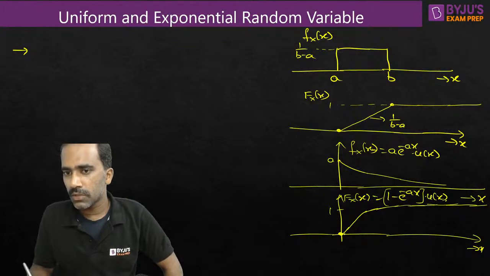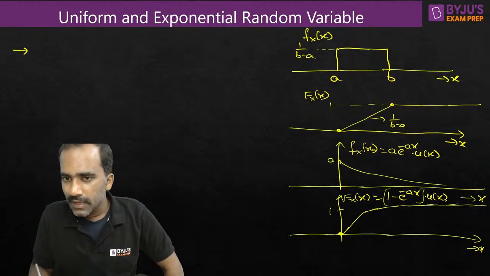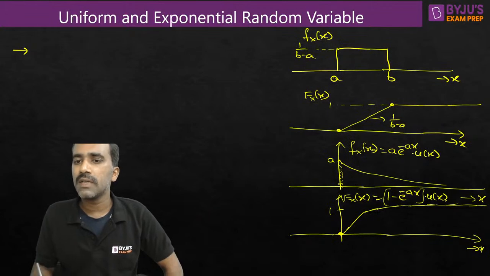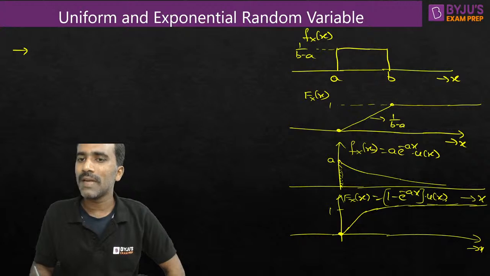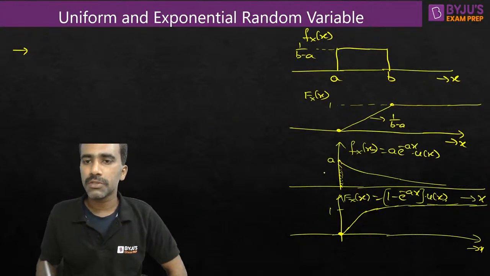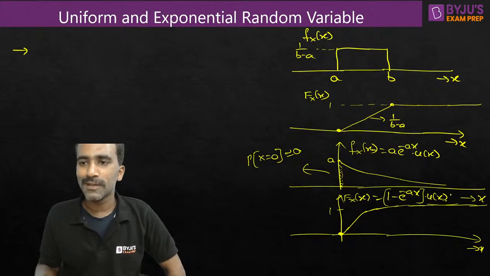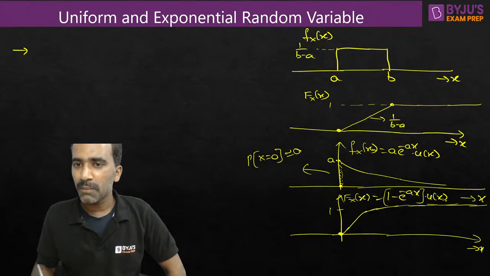It starts from 0 only, because, yes, that's a good question, Gokul. See here, how much is the accumulated PDF here? The probability density at 0 is high. Compared to all the values of x, values equal to 0 or close to 0 have the highest probability density. Let me ask you a question here. What is the probability that x equals 0? Can you tell me? It is approximately 0, no? Correct or not?